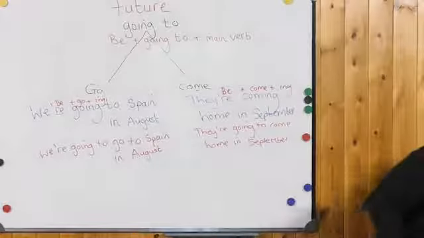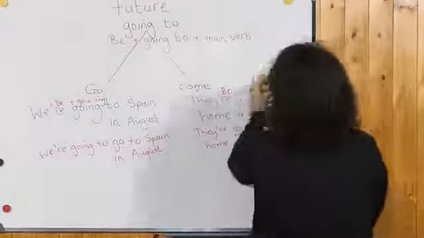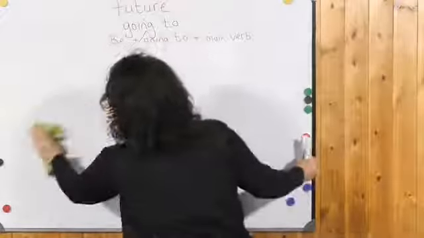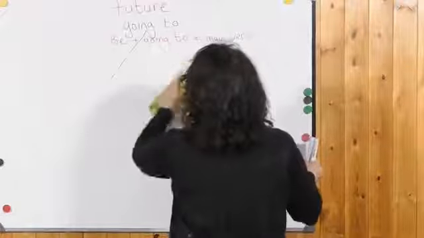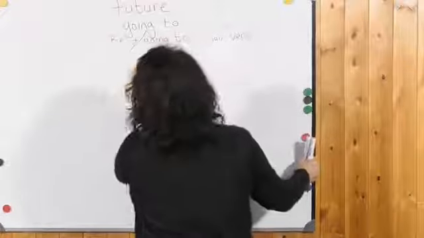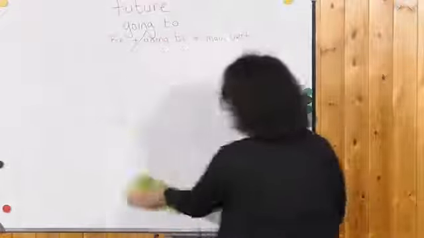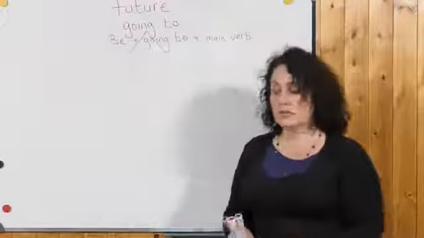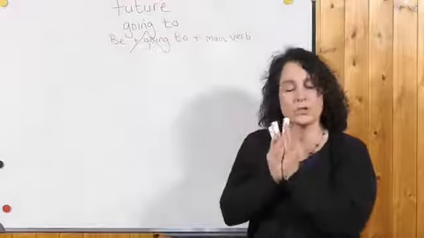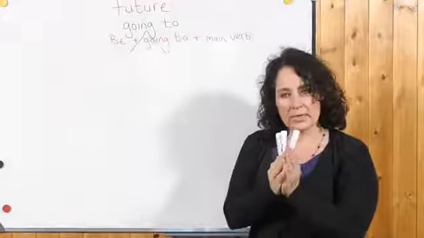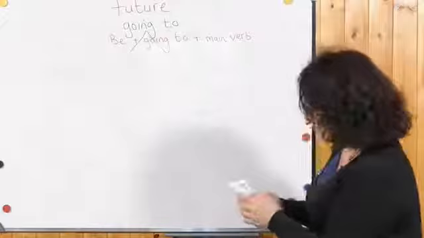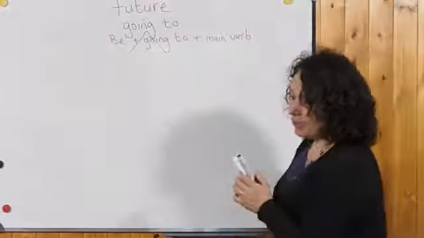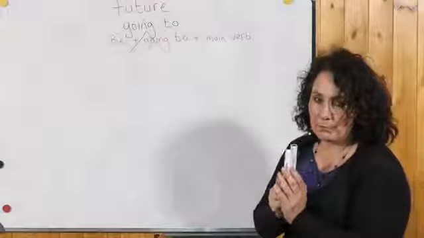So just another thing. When we use going to, it can also answer the question why. I'll explain that now. We call this the infinitive of purpose.